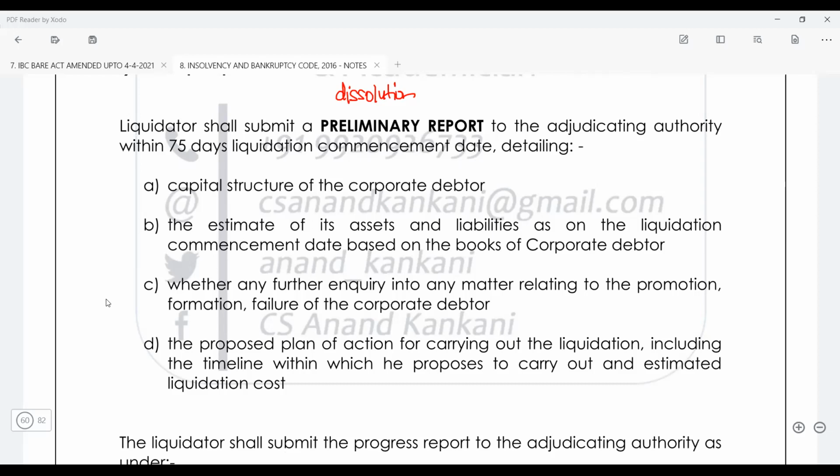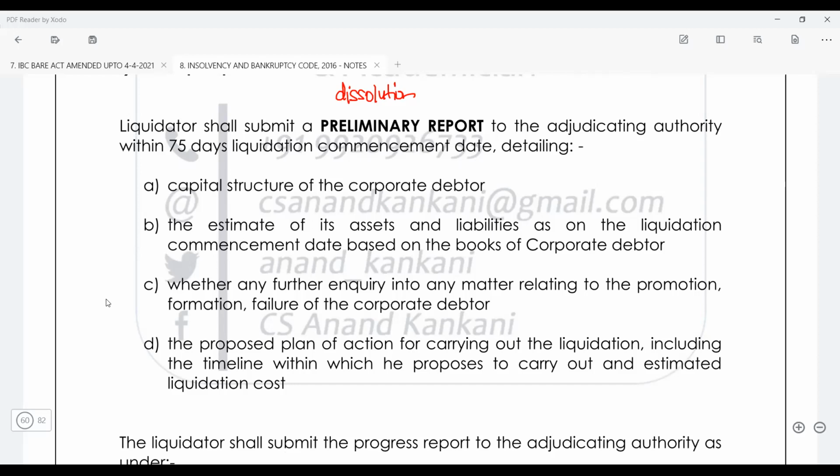Take the example of SR Steel. SR Steel was not shut for 600 days. SR Steel was going on. It was carrying on the business, but the business was carried on by Satish Kumar, who was the resolution professional. He had all the control over the assets of the company. So during this period, let's say SR Steel's resolution plan could not be approved and